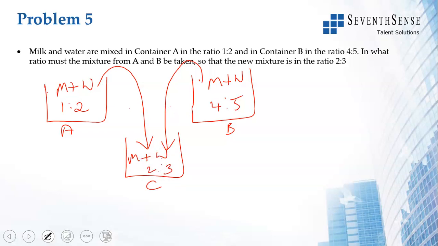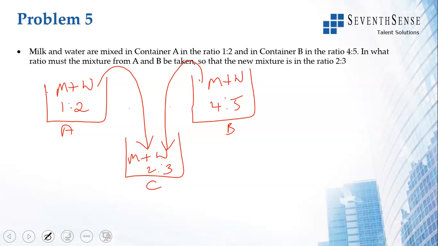Okay, A vessel has milk and water in the ratio 1:2. B vessel has milk and water in the ratio 4:5. Some amount of mixture is taken from A, some amount of mixture is taken from B, and they are both mixed in C. When it is mixed, milk and water will be in the ratio 2:3. So it's asking in what ratio the quantities have to be taken.